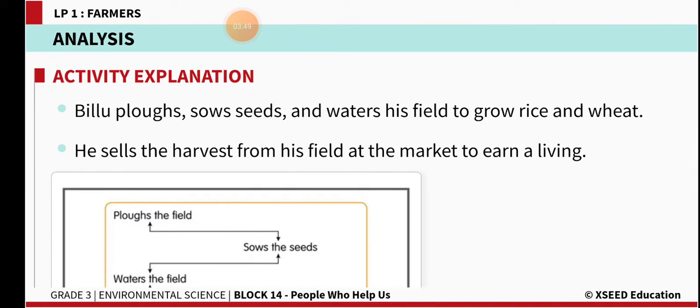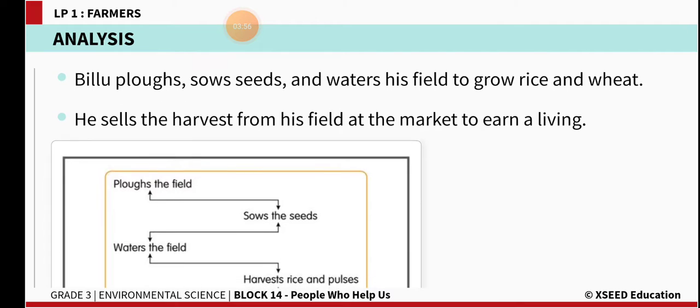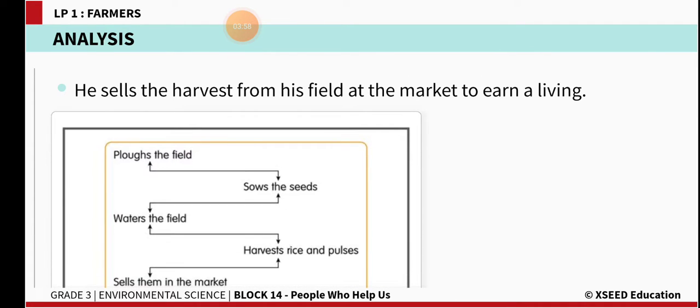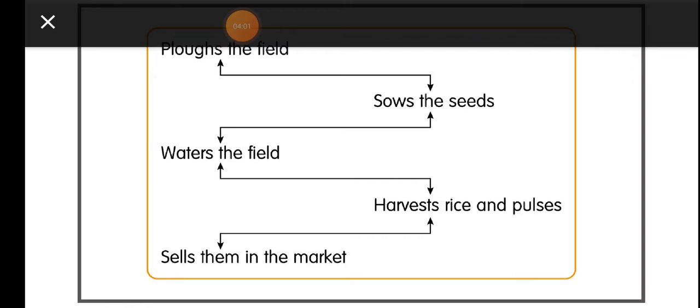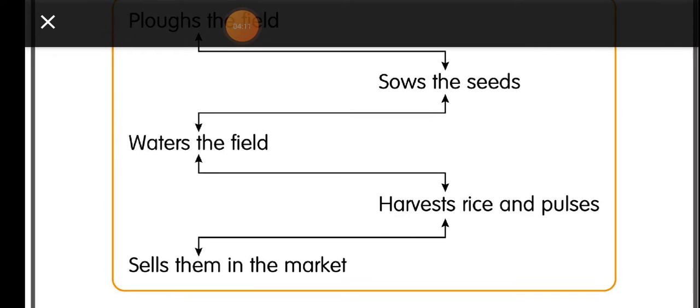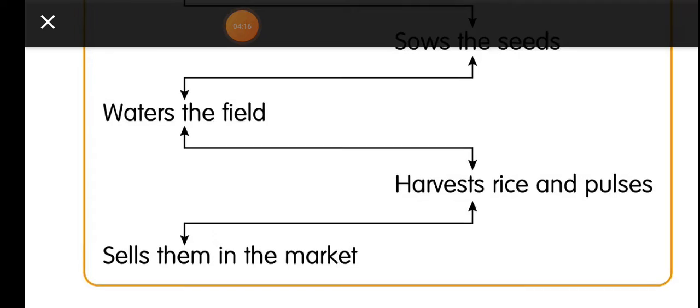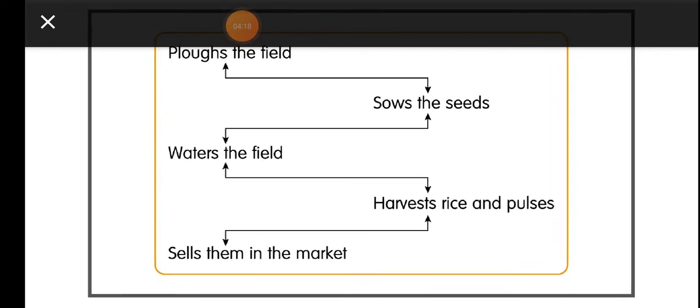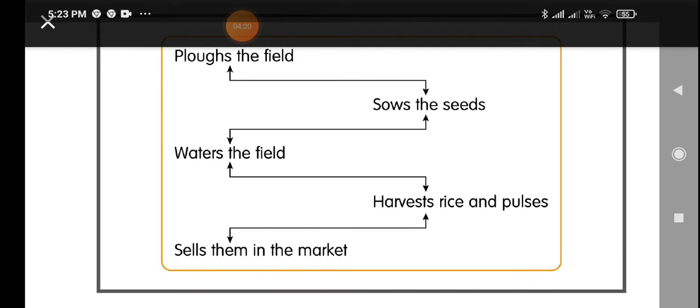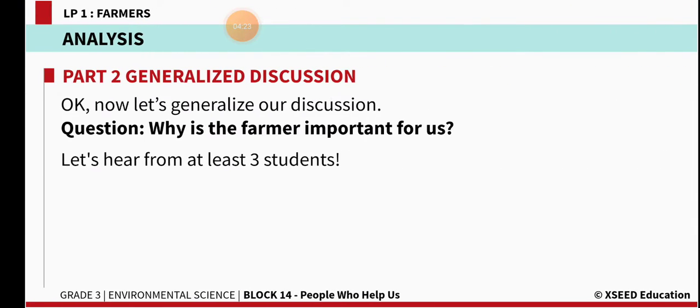Billu plows, sows the seeds and waters his field to grow the rice and wheat. He sells the harvest from his field at the market to earn a living. So these are the different things he does in growing the crop. First he plows the field, and next he sows the seeds, and then he waters the field, and then harvests the rice and pulses, and he sells them in the market. So these are the different things Billu is doing.